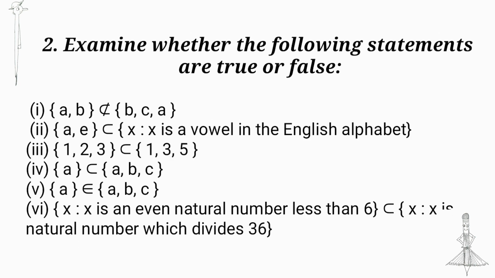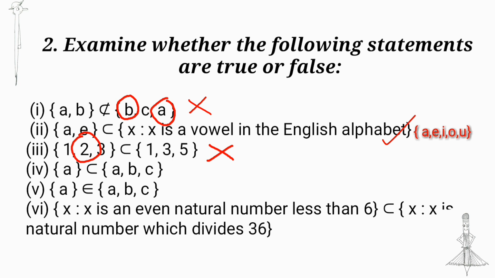Examine whether the following statements are true or false. First question, {a, b} is not a subset of {b, c, a}. False, because {a, b} is contained in {b, c, a}. Next, {a, e} is a subset of {x : x is a vowel in the English alphabet}. True, a and e are vowels in the English alphabet. Next, {1, 2, 3} is a subset of {1, 3, 5}. 2 is not contained in {1, 3, 5}, therefore false.